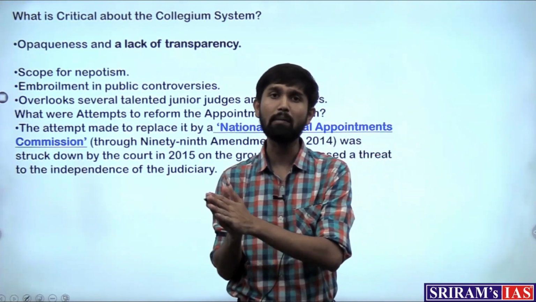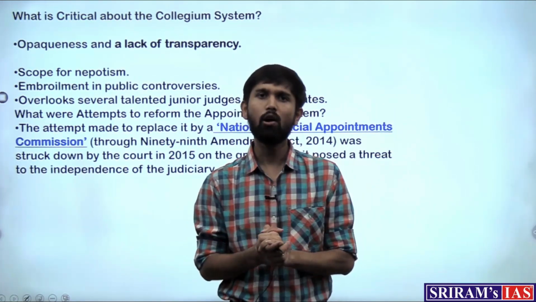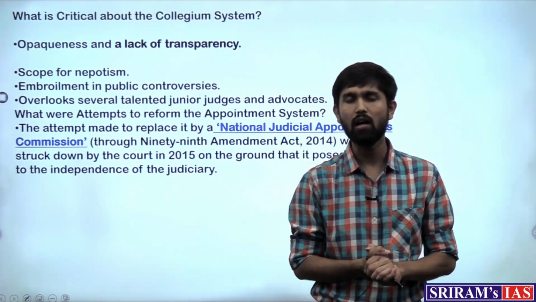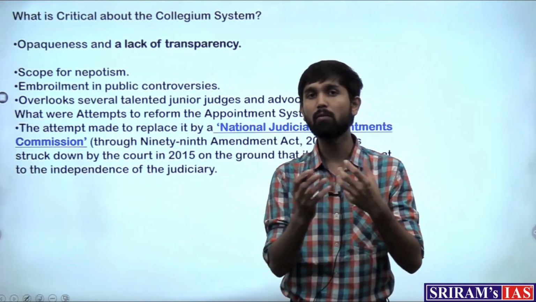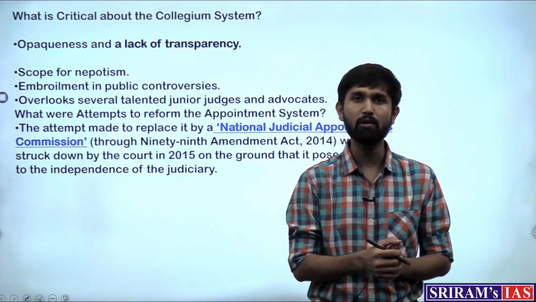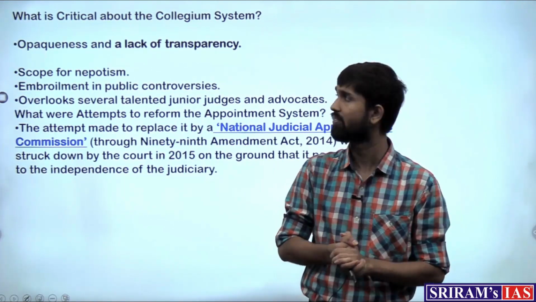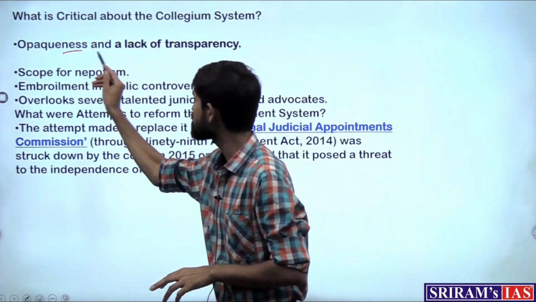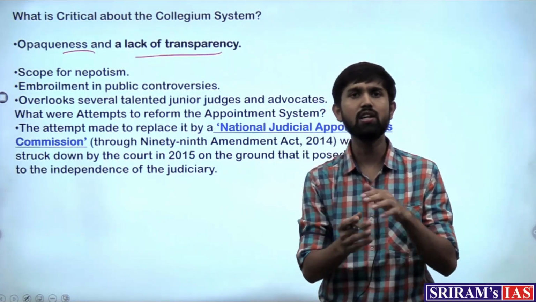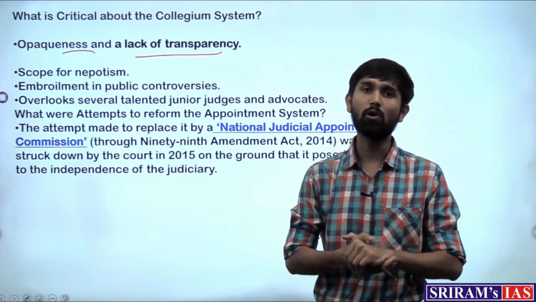But at the same time, it also creates space for only 4 to 5 people of the senior most judiciary to decide on all the names of the High Courts and Supreme Court. This makes room for a lot of favoritism and nepotism in the appointment of judges. So therefore, there are certain challenges in the collegium system as well, wherein it is said that there is a lot of opaqueness and lack of transparency as to who should be the judge, and what this collegium is deciding on.